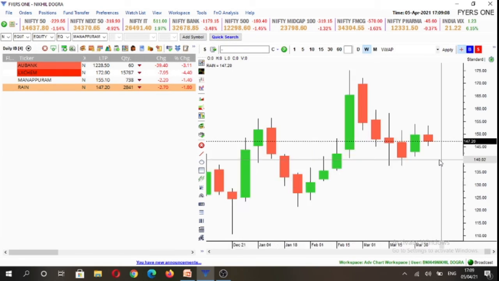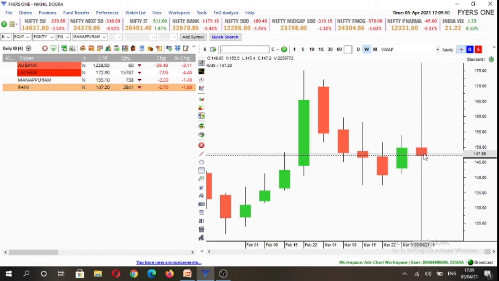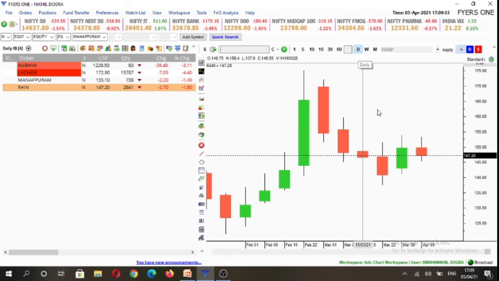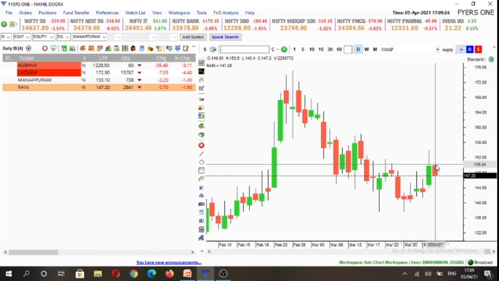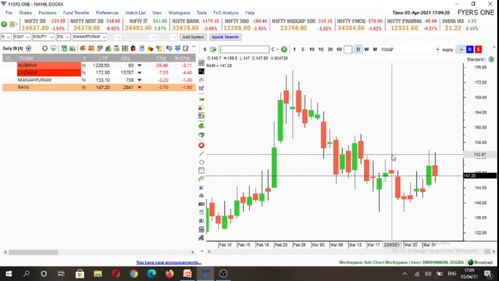On the weekly time frame, it is under control of sellers below 149.95, and on the daily we formed an inside candle. So straight away there is conflict among multiple time frames, and an inside candle has formed in the stock. So we'll look for buying opportunity above 153.6 or selling opportunity below 145.3, and in between the high-low range in